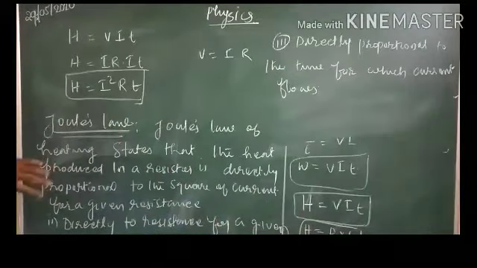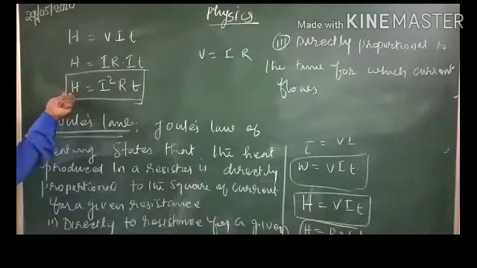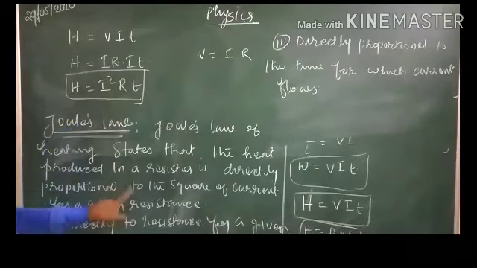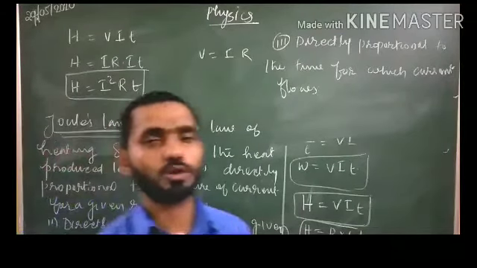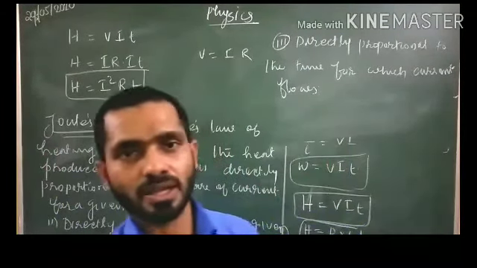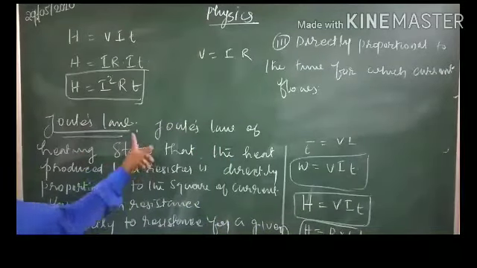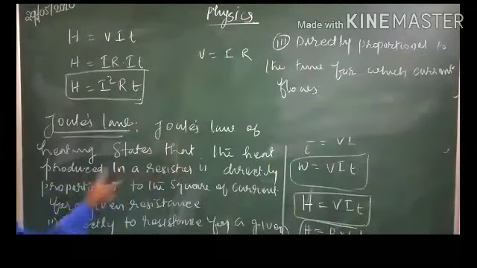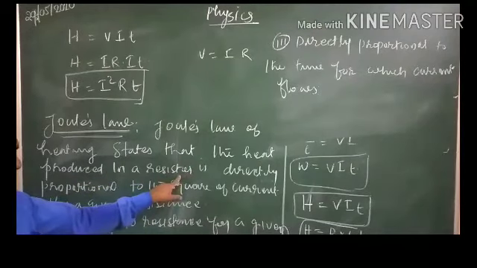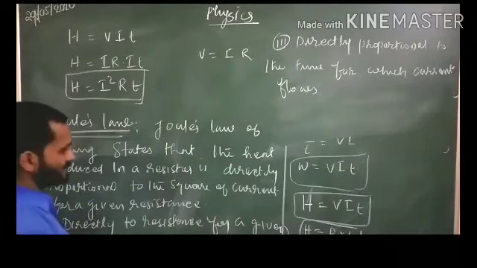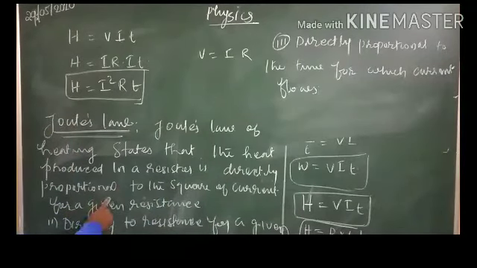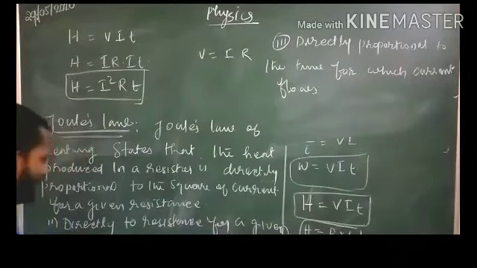So once again, students, we have derived an equation, H equals I square R T. On the basis of this equation, if the question is to state Joule's law of heating, then what do you write? Joule's law of heating states that the heat produced in a resistor is directly proportional to the square of the current for a given resistance.